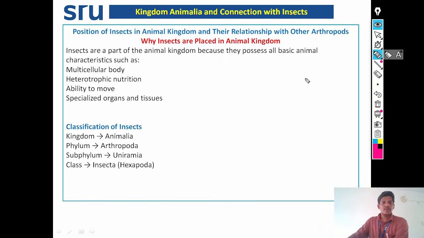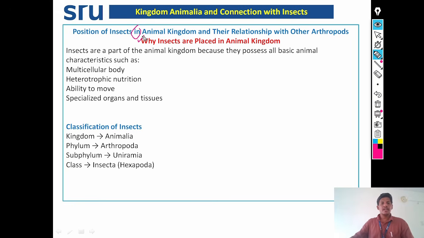Let's see the position of insects in the animal kingdom and their relationship with other arthropods. See the most important question here: why are insects placed in the animal kingdom? Because insects are a part of the animal kingdom.